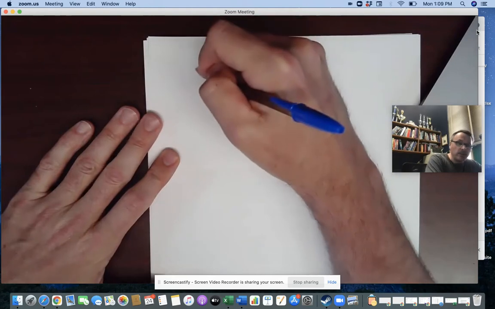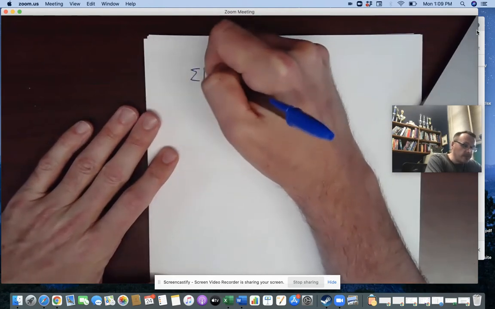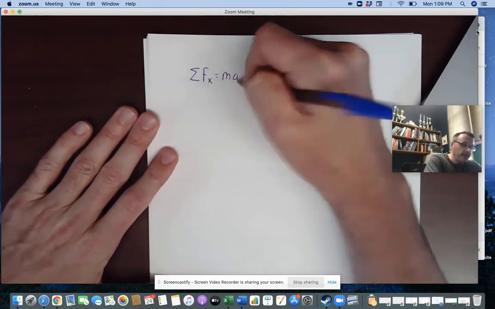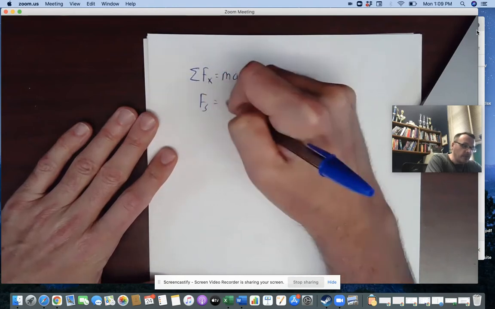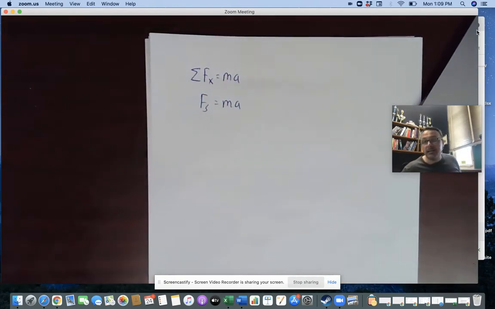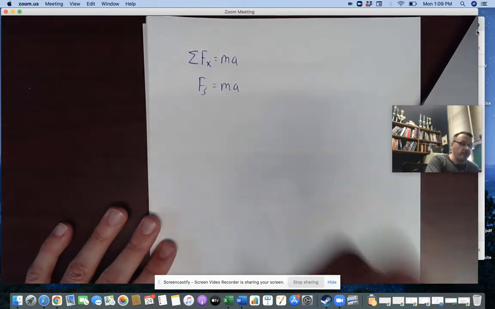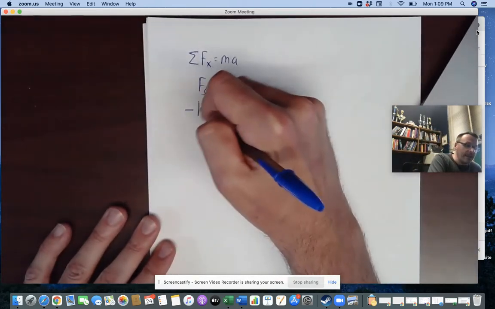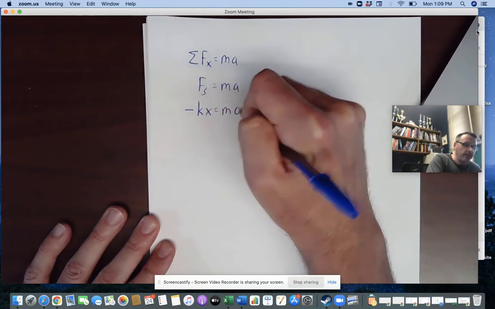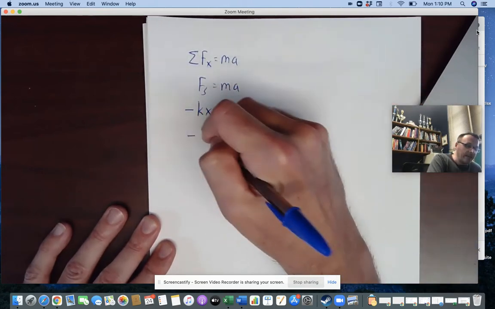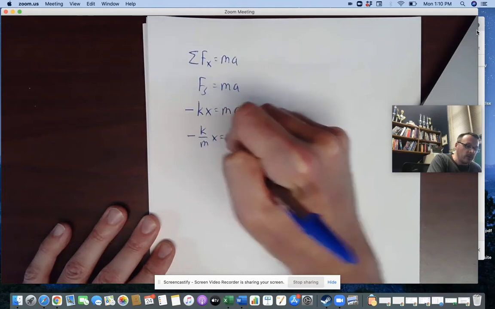So we said to the right was positive. So I'm going to do a sum of forces in the x direction is equal to ma. And so that's going to be the spring force is equal to ma. And you won't have to do these derivations because it's going to be multiple choice, but there's a couple of important things to note. For the simple harmonic oscillator, we got negative kx is equal to ma. And therefore I'm going to have the following. Negative k over m times x is equal to a.